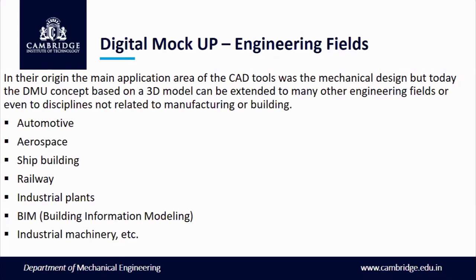These design changes are given into the new innovation and new technology, and that goes into the digital mockup, where a lot of product description will be analyzed to see whether it is consistent and whether it will work or not. All that is taken care of in the digital mockup in shipbuilding, railway, industrial plants, building information modeling, and national machinery. A lot of things are there in terms of digital mockup.